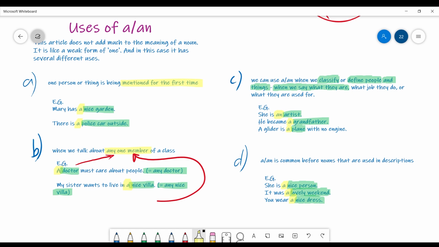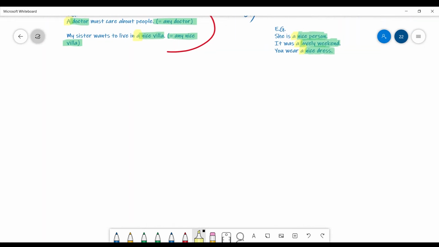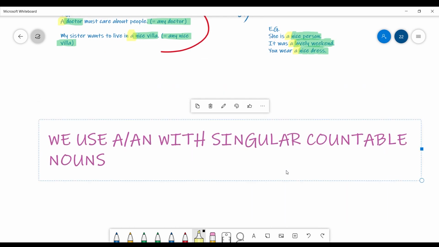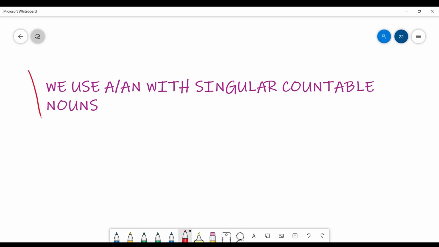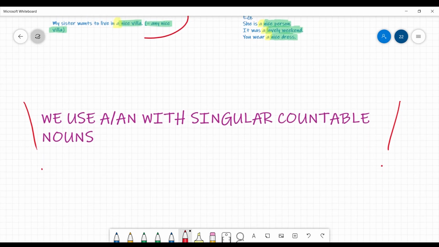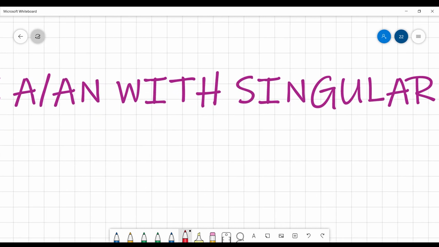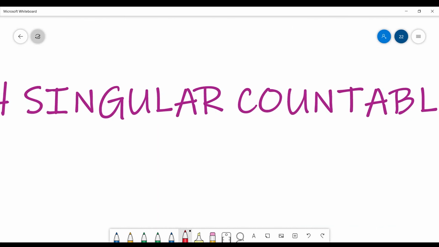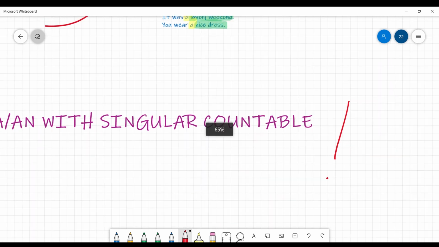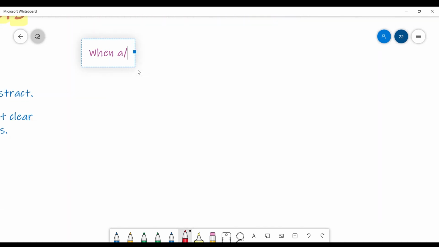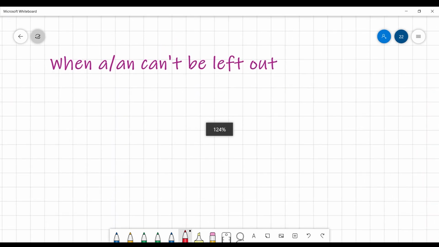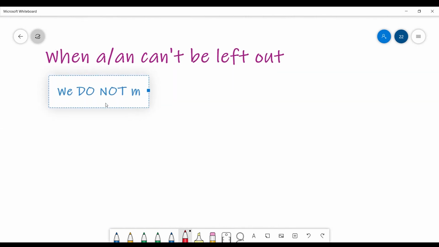Okay. However, the summary of all of these rules is one simple sentence. Please remember this, that we use a or an with singular countable nouns. This is really the most important rule of today's class and all of the classes about articles a or an. We use a or an once again with singular, that needs to be one, countable, which we can count 1, 2, 3, noun. Yeah, singular countable noun. So when a or an cannot be left out, that means this is a common mistake when sometimes we are missing it, but please don't in these cases.